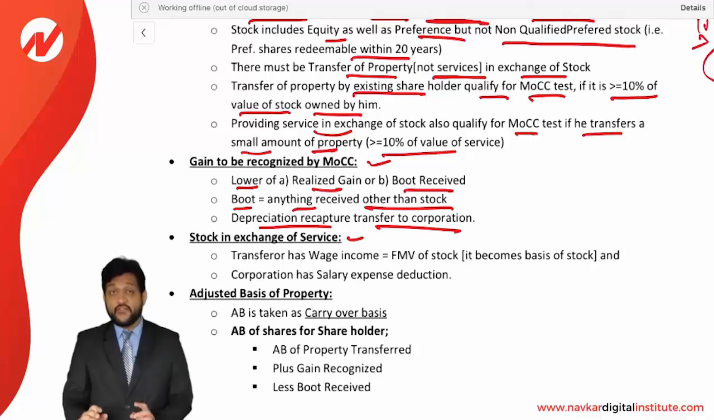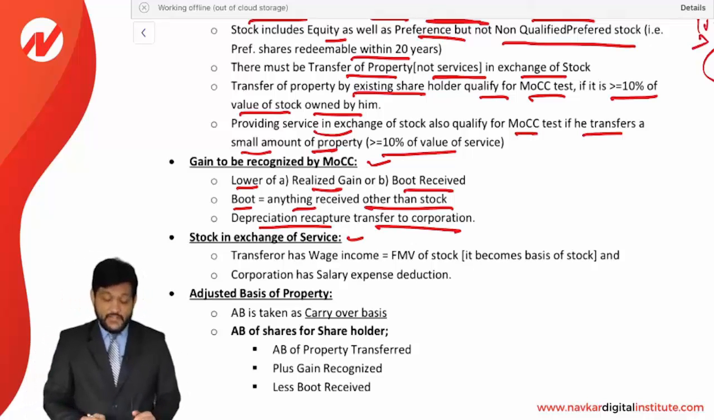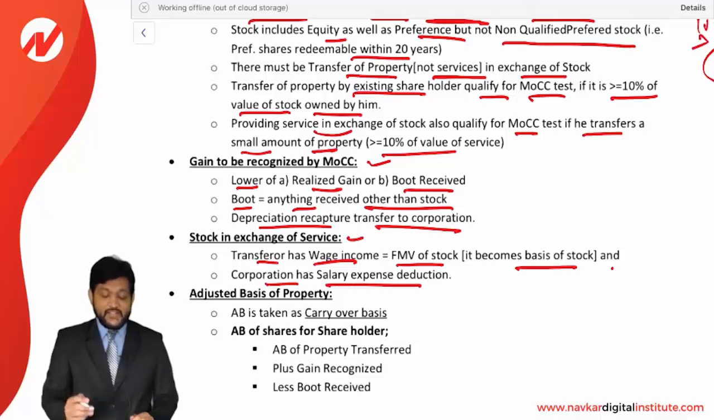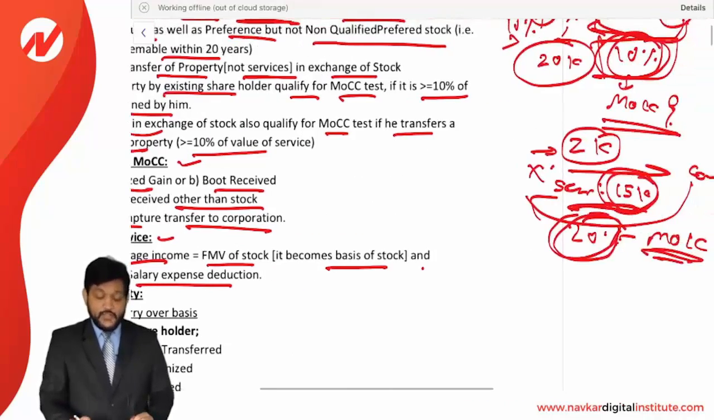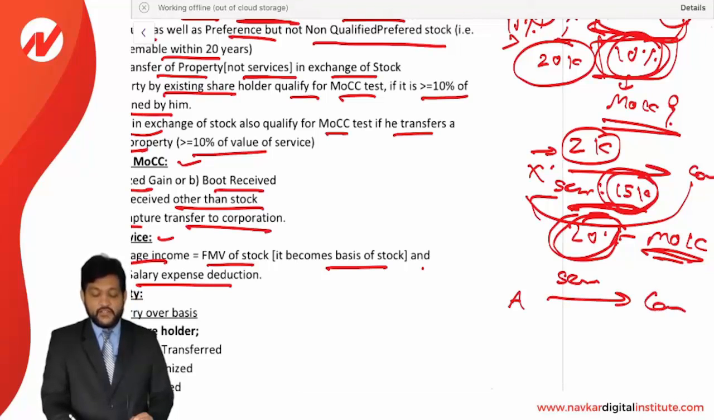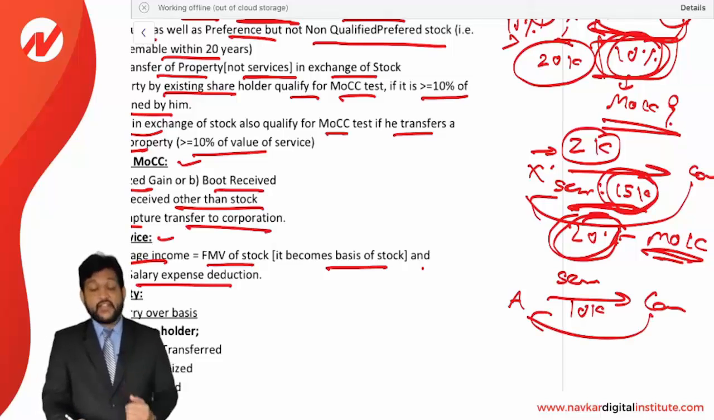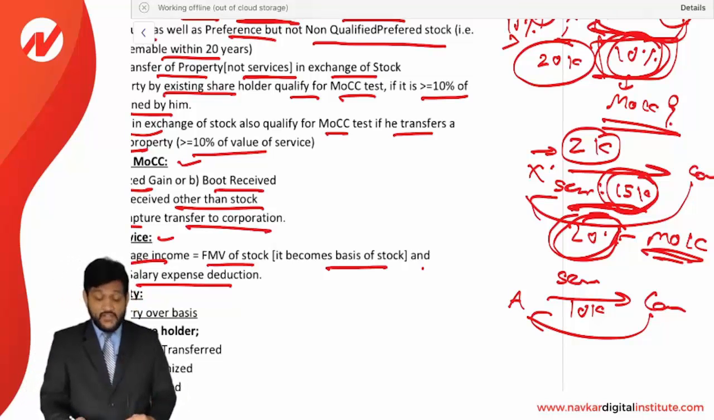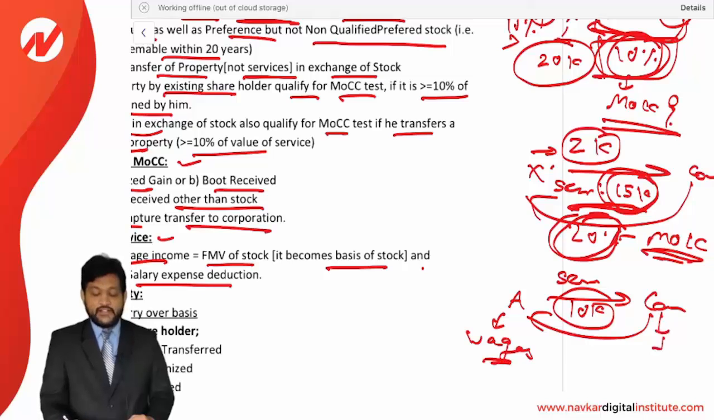If you are providing a service and you are receiving a stock in exchange, then what will happen? Transferor has a wage income equal to FMV of the stock and it becomes a basis of the stock, and the corporation has a salary expense deduction. Okay, fine. Let's say Mr. A is there who provided a service to a corporation worth 10,000 and he received a stock in exchange. Now what will happen? This 10,000 is going to be taxable as wages to A and corporation will get a deduction also.